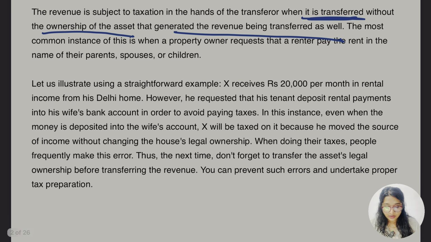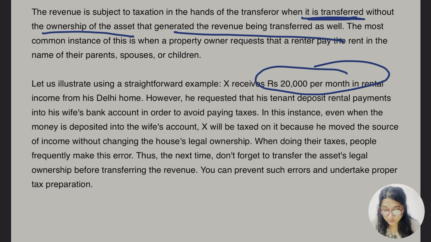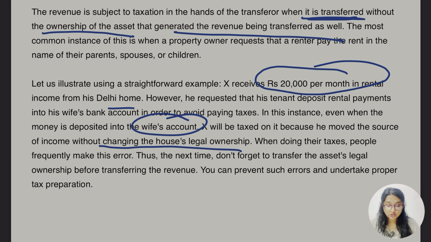So let us illustrate using a straightforward example. X receives rupees 20,000 per month in rental income from a Delhi home. However, he requested that his tenant deposit the rental payment into his wife's bank account in order to avoid paying tax. In this instance, even when the money is deposited into the wife's account, X will be taxed on it because he moved the source of income without changing the house's legal ownership.